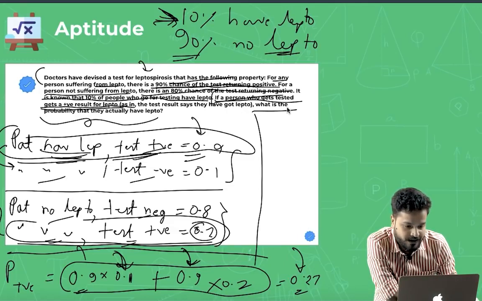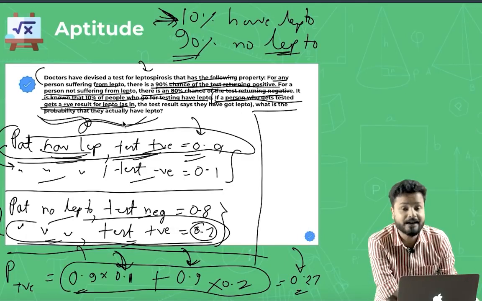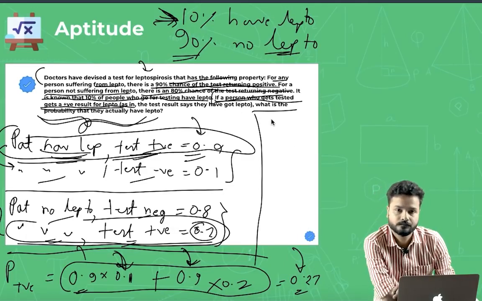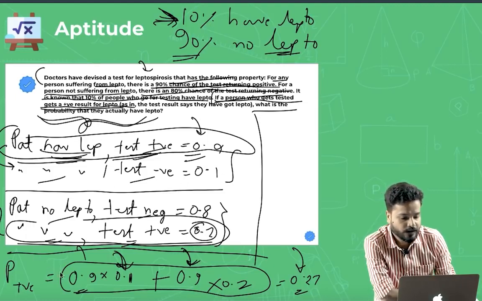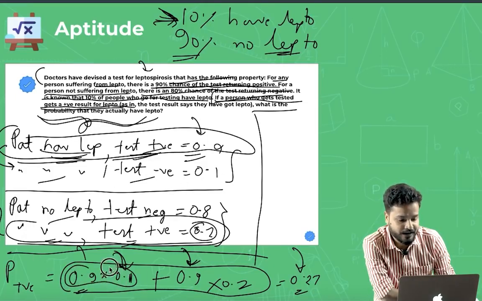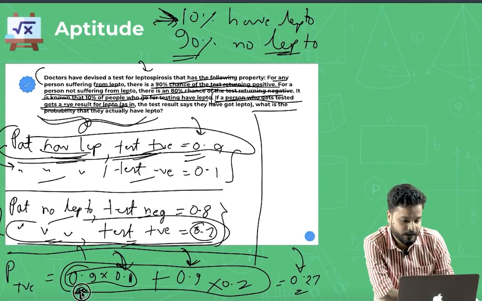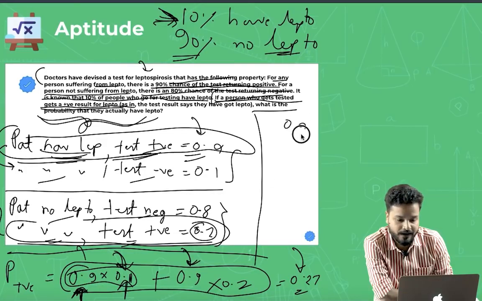Our question was, if a person gets tested positive for lepto, what is the probability that they actually have lepto? Isn't this the scenario where the person actually had lepto and he was tested positive? So that was 0.9 into 0.1. So what would be your answer, guys?